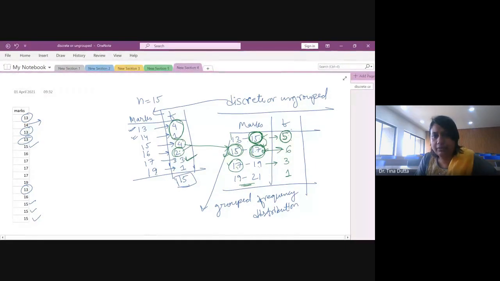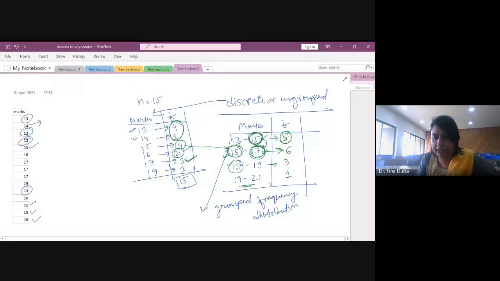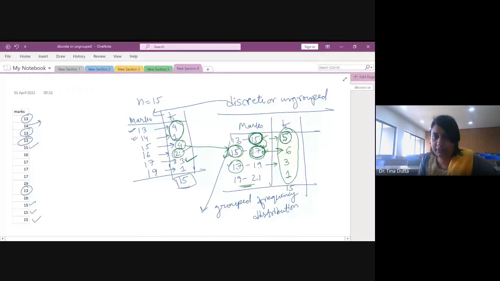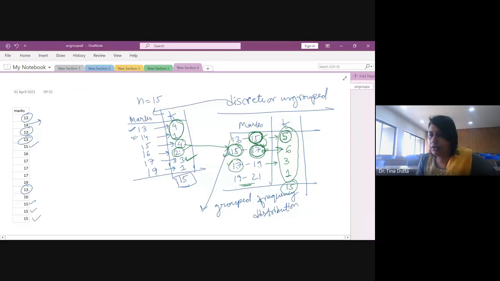All right. So again, the summation of F, add total count will be same, 15. Total 15 people are there. And this is how you can calculate the frequency distribution. All right. So if you have any doubt, you can write that in the chat box. All right. So this is called overlapping, right? Because here 15 is getting overlapped.